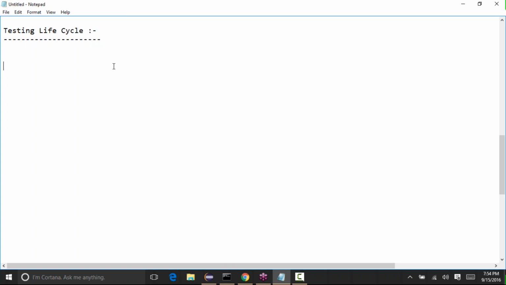The first thing that we do in the testing life cycle is test planning. Whenever we start the testing, there should be a planning that is done. That's what test planning is. During test planning, we come up with a plan of how we want to test the application.